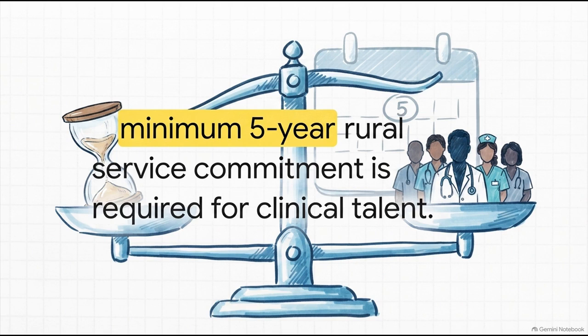Under federal law, specifically Public Law 119-21, any clinical talent recruited or retained utilizing CalRHT program funds carries this strict statutory requirement. The state can't simply disperse the workforce funds and walk away. It is actively accountable for tracking these clinicians to ensure they physically serve in the designated rural geographies for the entire duration of that 5-year mandate.